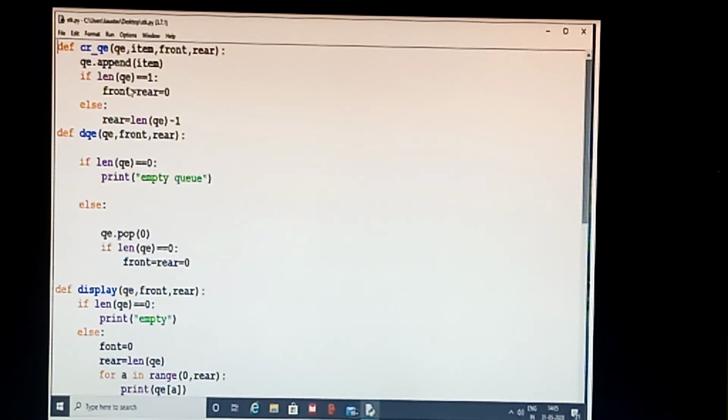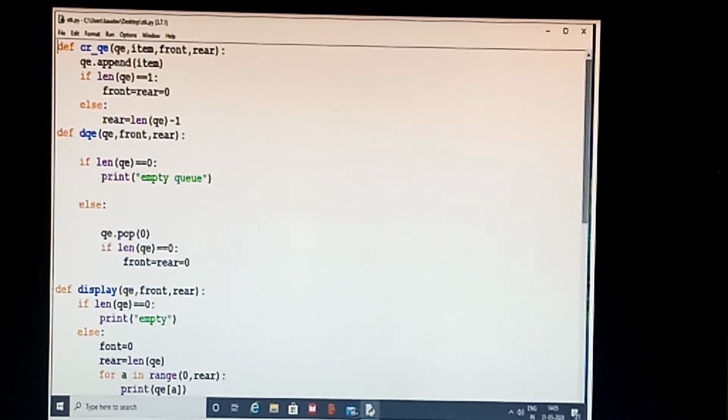If the length of the queue is 1, because we are going to find the subscript number of a list. What is the formula? The formula is length minus 1, because the subscript will start with a 0 and length always starts with a 1.